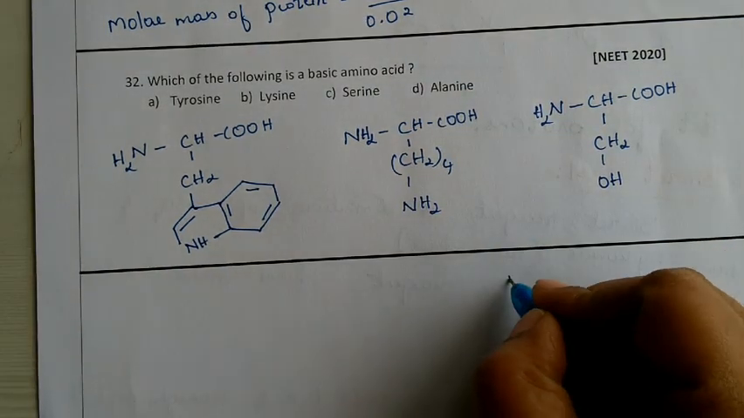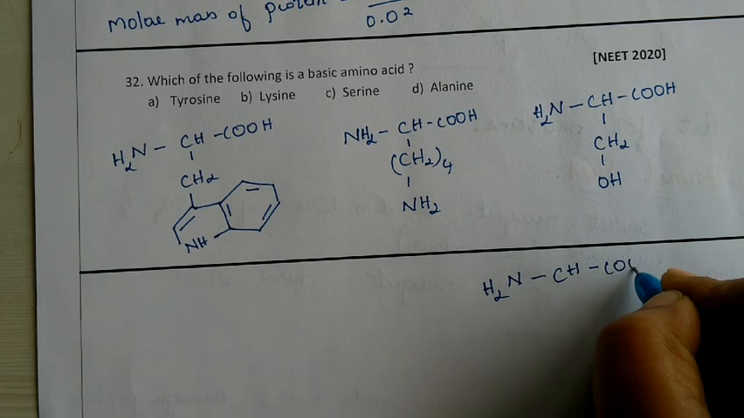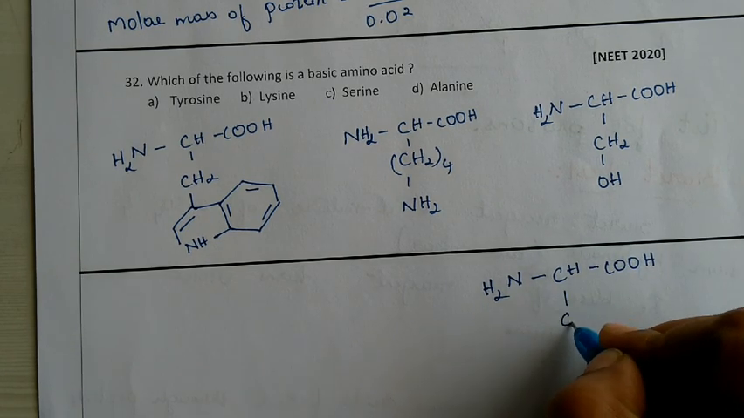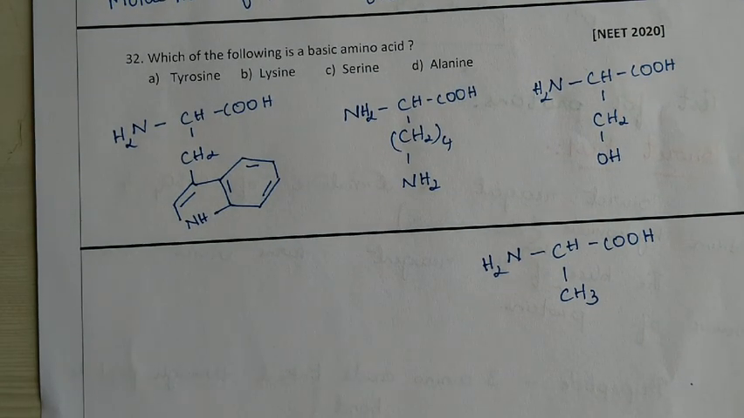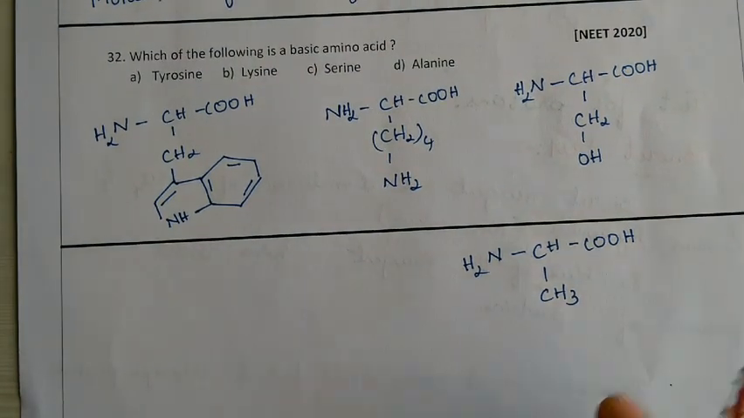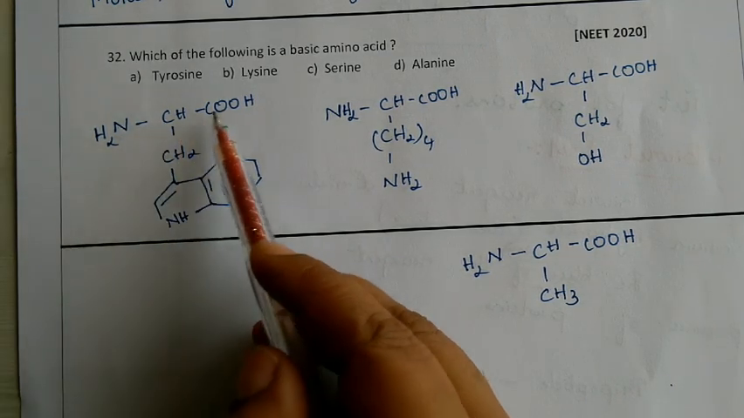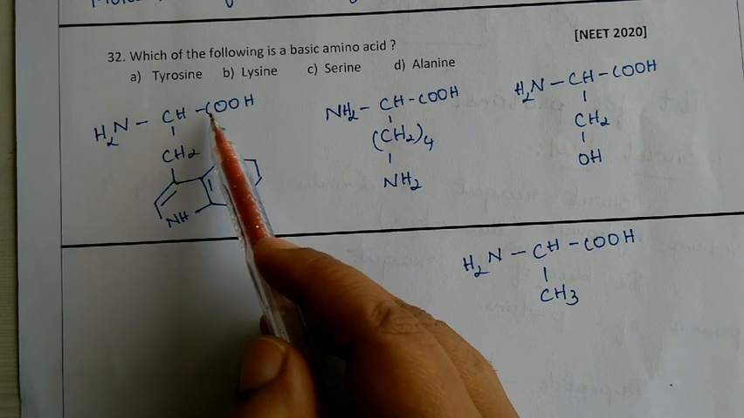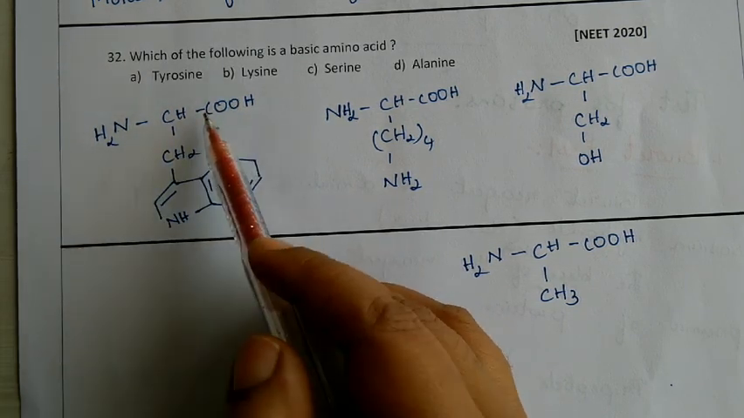Last is alanine. So we have NH2 group. We have CH, COOH, and it is CH3. Basic amino acid, we need to find it out. Basic amino acid means it should contain more number of NH2 groups. Observe here. So we have NH2 group 1, we have COOH group 1. It gets cancelled with one another. What is it? Tyrosine. It gets cancelled with one another.